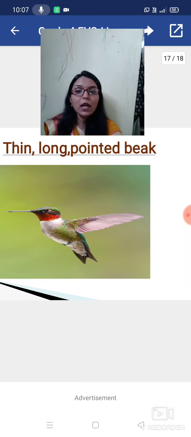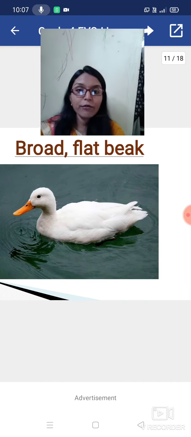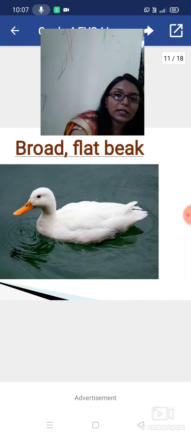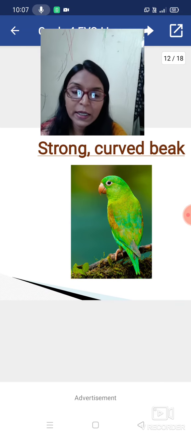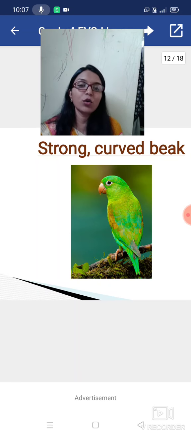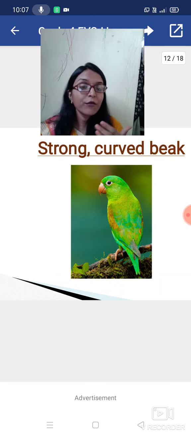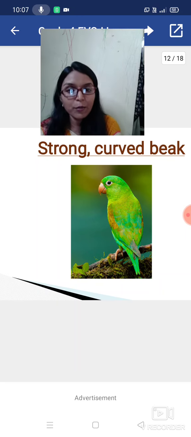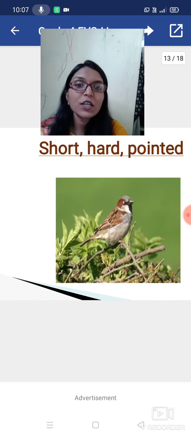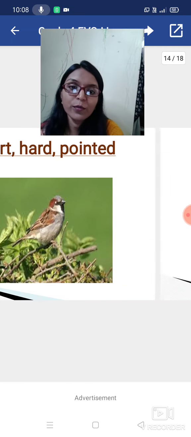The first type is the broad, flat beak, and the example is the duck. Next is the strong, curved beak, and the example is the parrot. I have already told you the function of that beak, how the bird uses that type of beak. Next type is the short, hard, pointed beak, and the example is the sparrow.